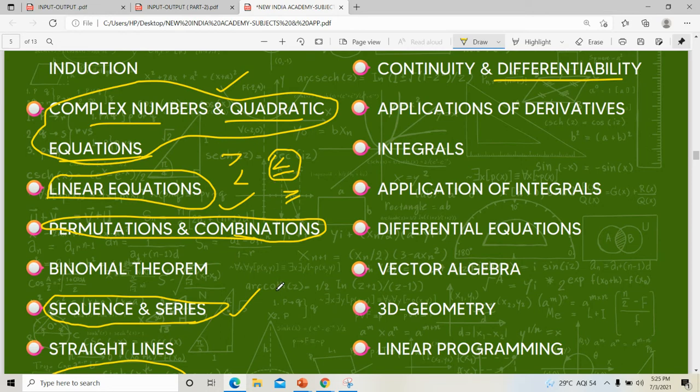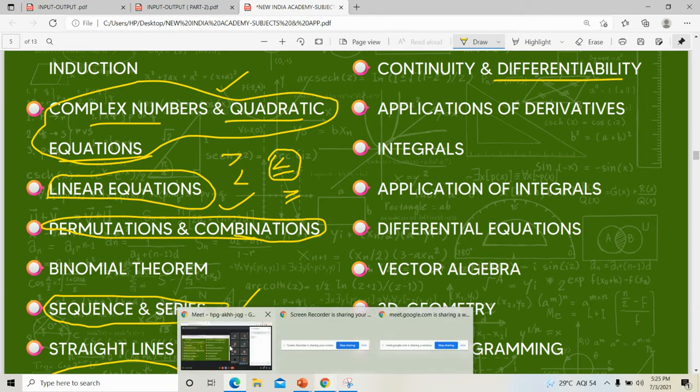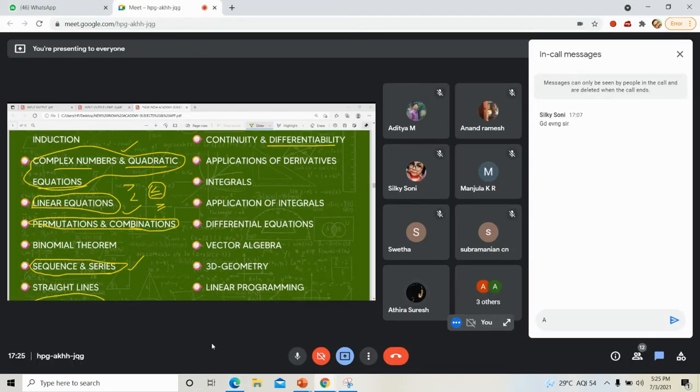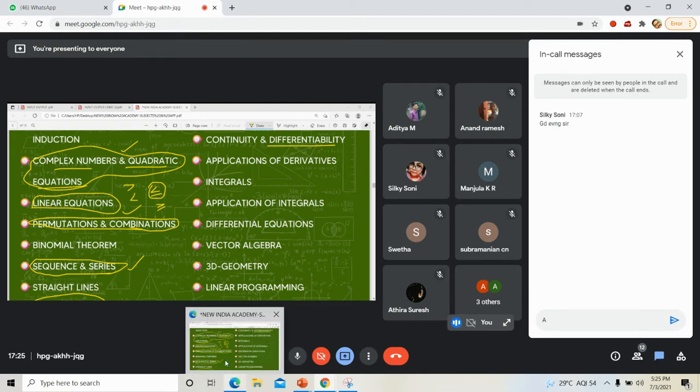Less than, greater than, greater than or equal to, less than or equal to. Those concepts we want to know. So if less than is coming, then what will be the conclusion? He will ask. I will discuss that in that particular session. Those concepts come from +1 itself.